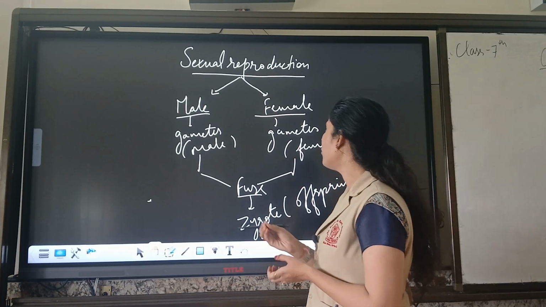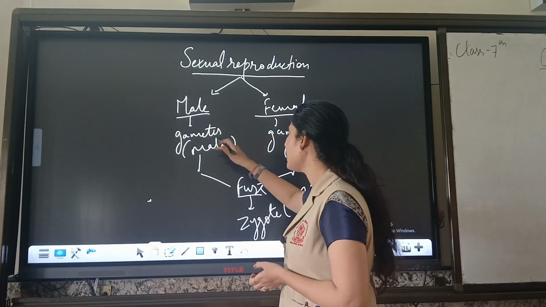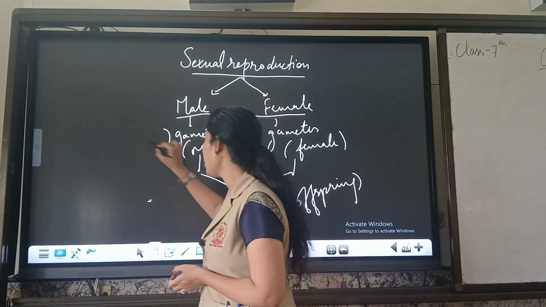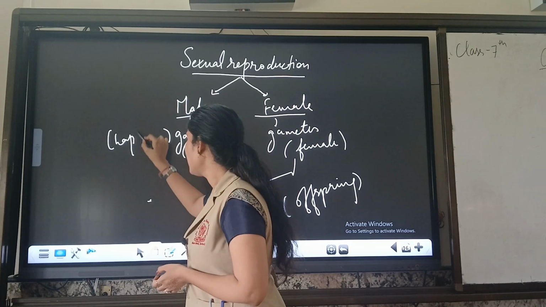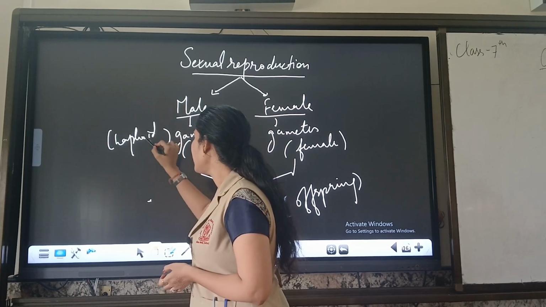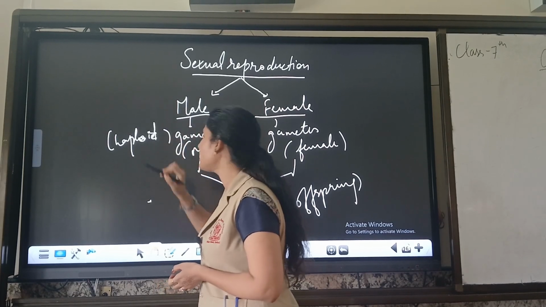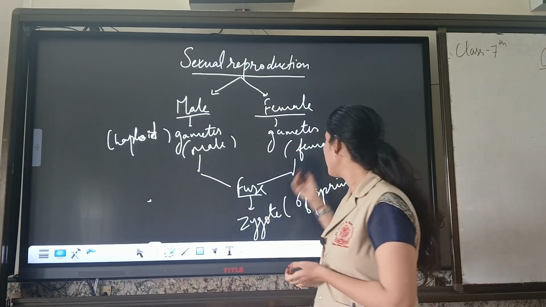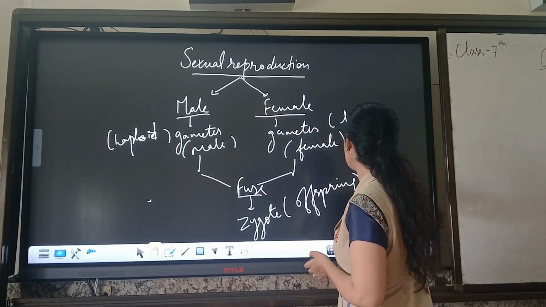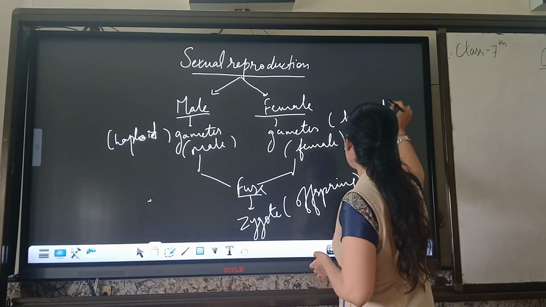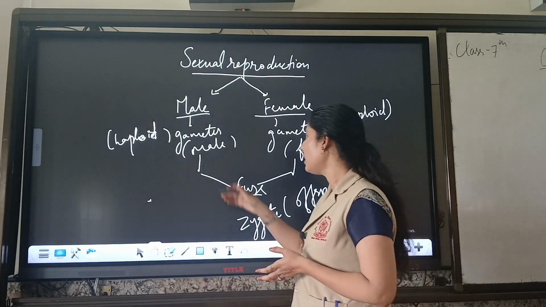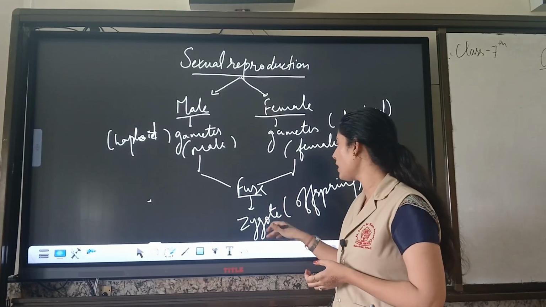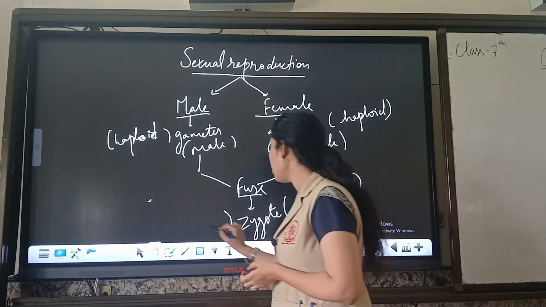What happened? What is the difference in these things? These male and female gametes are generally haploid. We have discussed that haploid cells are those cells which have a single set of chromosomes. They both are haploid and are formed by meiotic division. After this, these haploid nuclei fuse together to form a zygote, which is diploid.